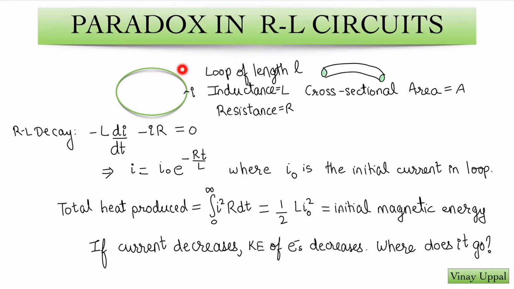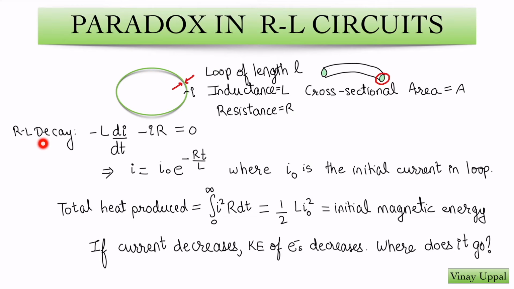It has some inductance L, self-inductance, and it has some resistance R. And let's say initially there is some current I0 in the loop. And the loop has some thickness, which I have drawn here. I have drawn a section of that loop. This thickness is what is shown by this green shaded area, and the cross-sectional area, that green shaded area, is A.